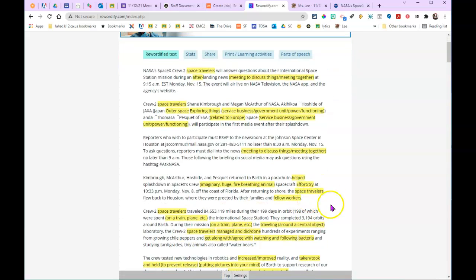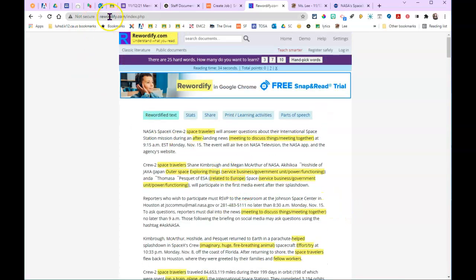So again, this can work on anything that's on the web. Just copy and paste it into rewordify.com.